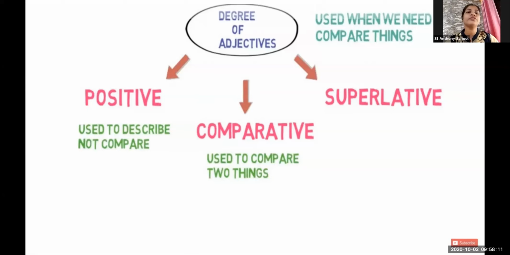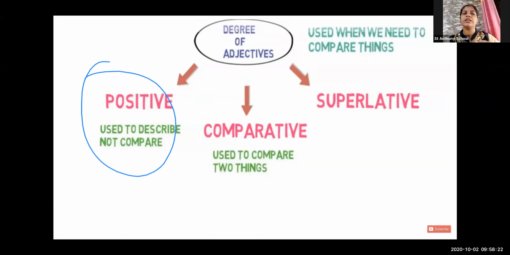Now let us move to the third type, that is the superlative degree. You must know that it gradually increases. The simple sentence describes the quality. After that, we added comparison.